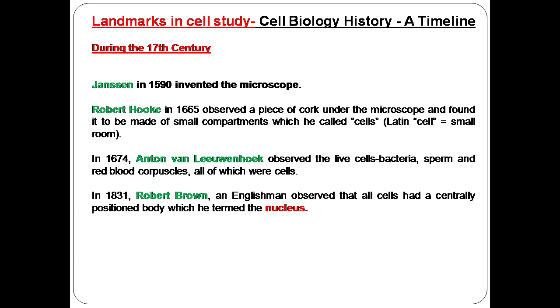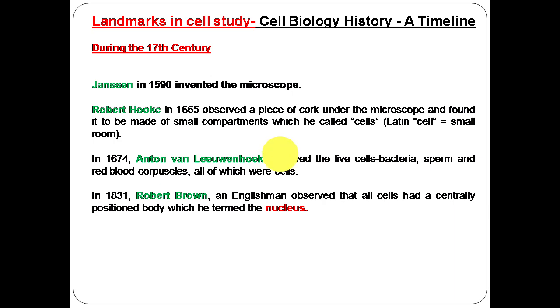The cell was first discovered and named by Robert Hooke in the year 1665. He remarked that it looked strangely similar to the cellulae or small rooms which monks inhabited, thus deriving the name cell.